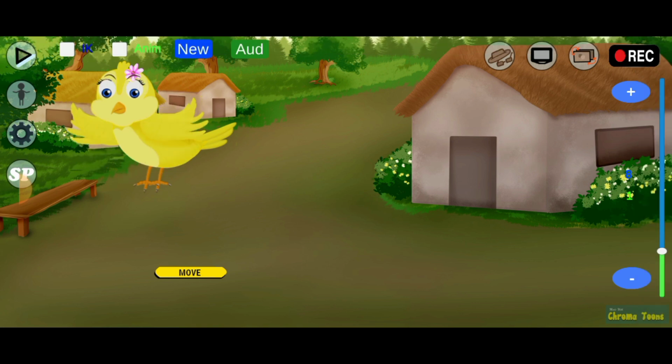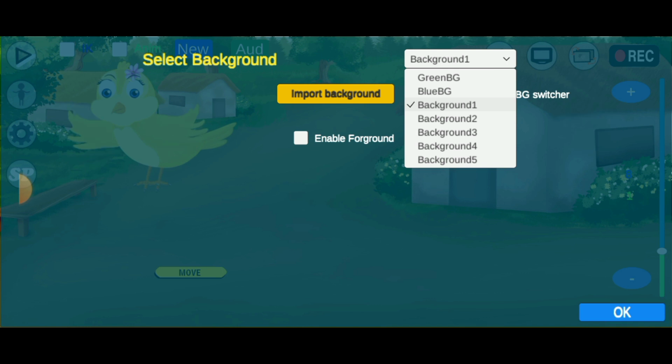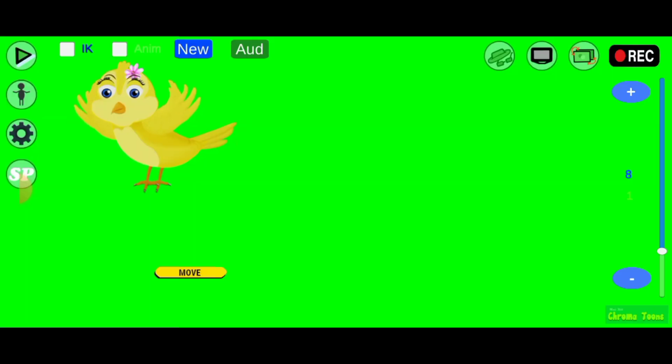I actually want the background to be green screen because I actually want to use a different background. So I'll just click on this background icon and change it to green background. So I'll just click on record for it to record.